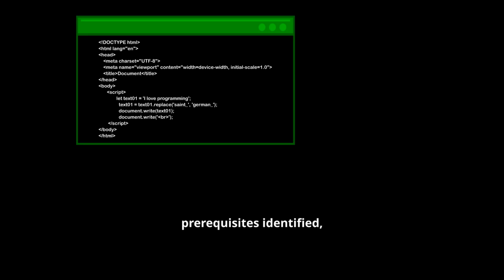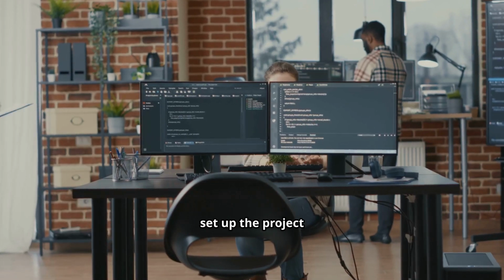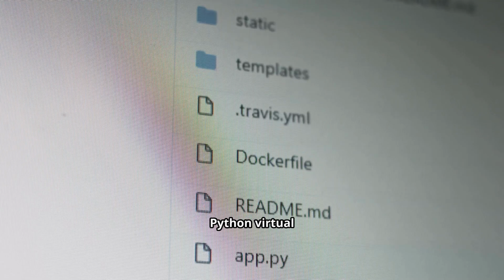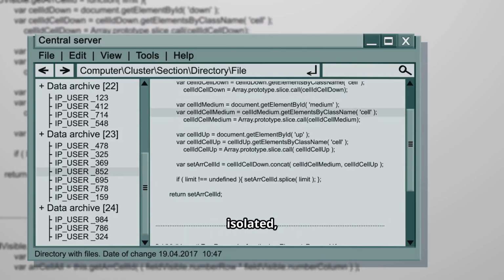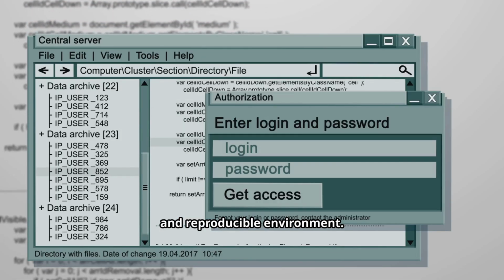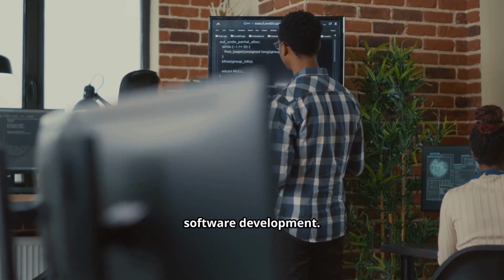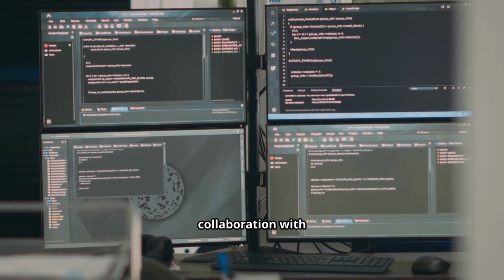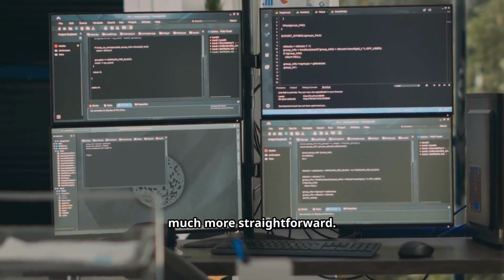Alright, so with our prerequisites identified, the next step is to set up the project directory and install the necessary Python packages. This foundational process involves creating a dedicated folder for our project, initializing a Python virtual environment within it, and then using pip to download and install LangChain and its dependencies. Following these steps carefully ensures a clean, isolated, and reproducible environment. It's a cornerstone of professional software development. This structured approach prevents dependency conflicts and makes collaboration with other developers much more straightforward.